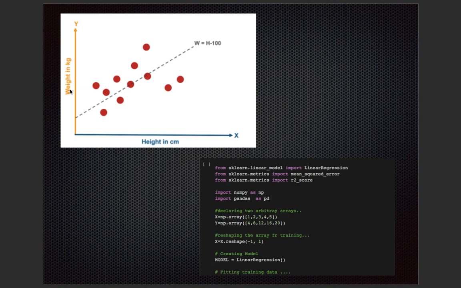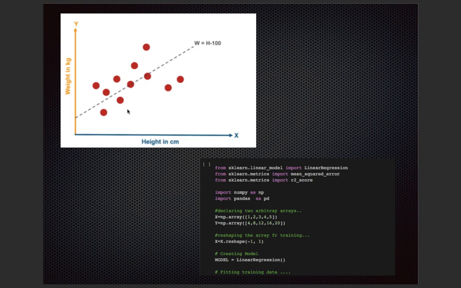Next algorithm which comes in machine learning is linear regression. You can see height in centimeters. These are the dots: this is the height, then this is the weight. These are the data set. Now we'll apply this machine learning algorithm called linear regression, which is there inside the sklearn library. You can go and see it. We'll see it in the use case also.